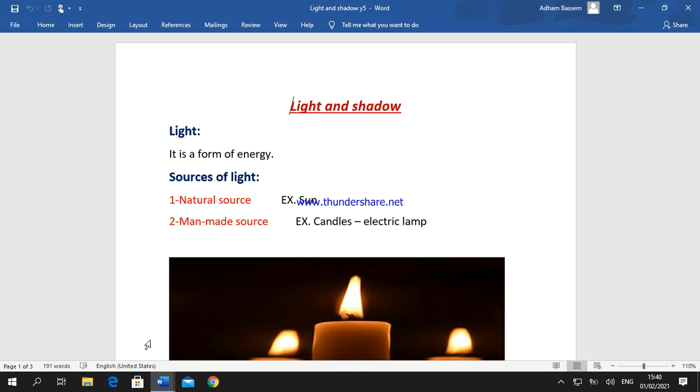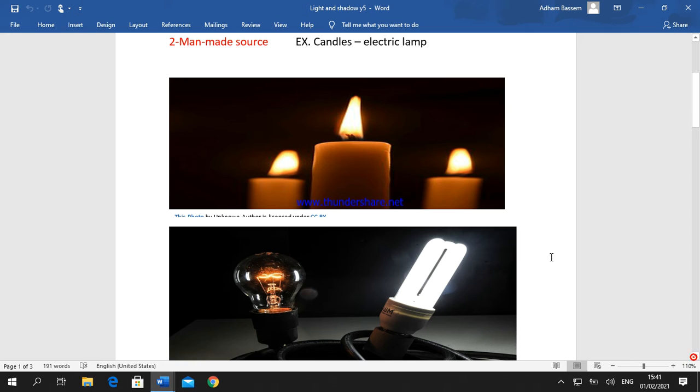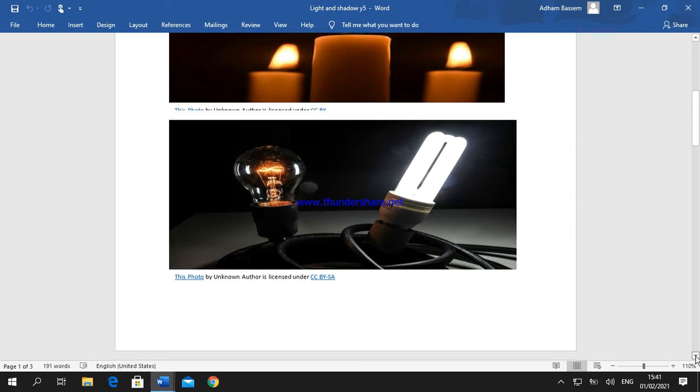Our sun is considered the main source of light on earth. Man-made sources are candles and electric lamps. We have two figures: candles and electric lamps, or light bulbs.